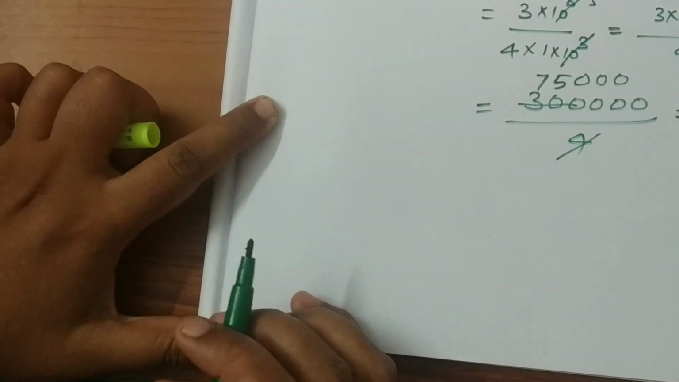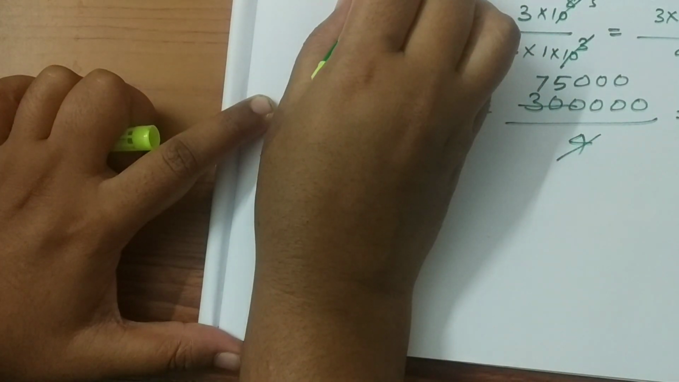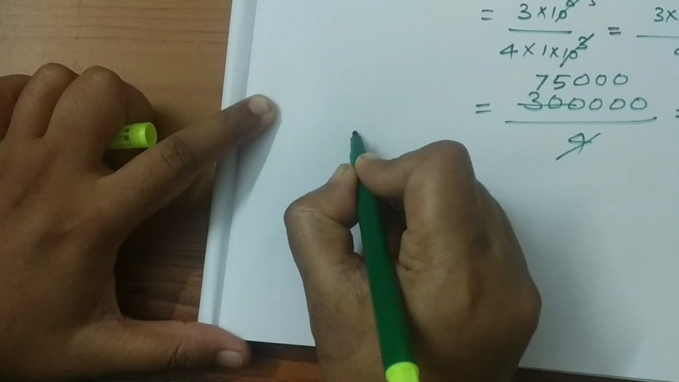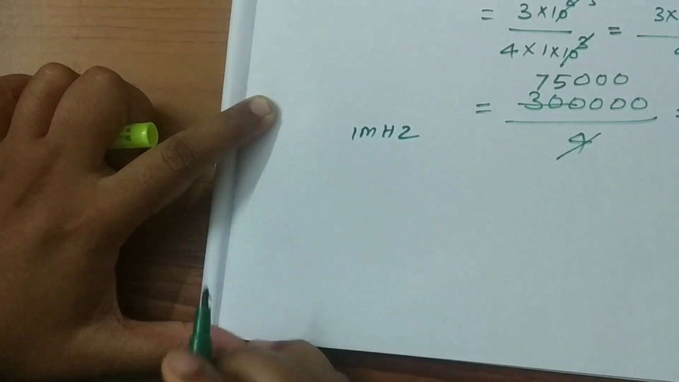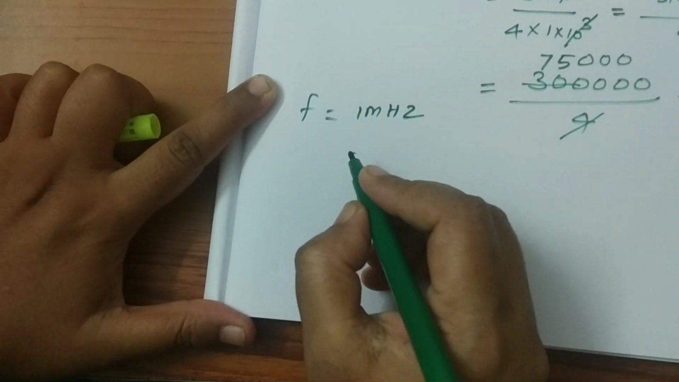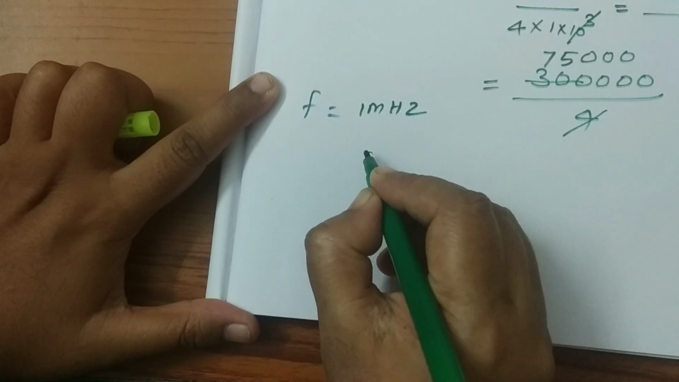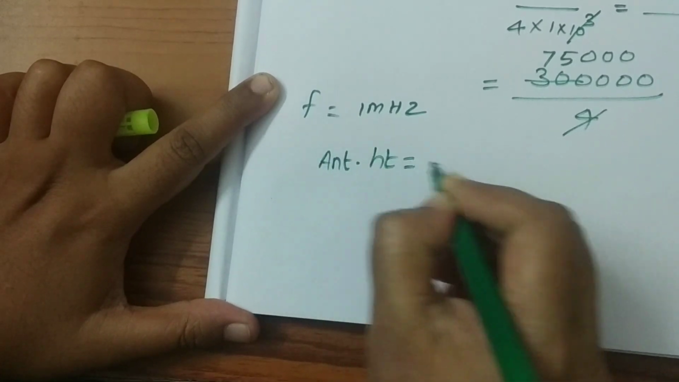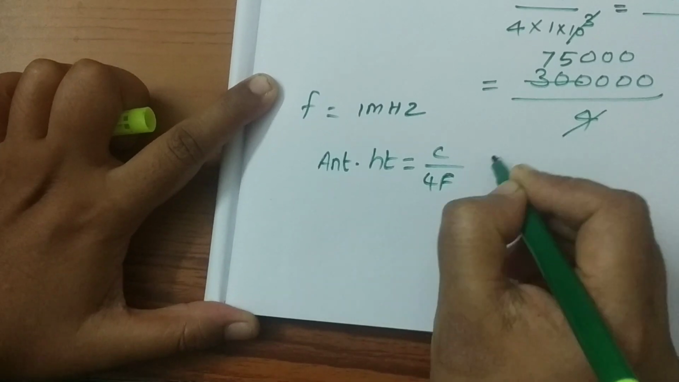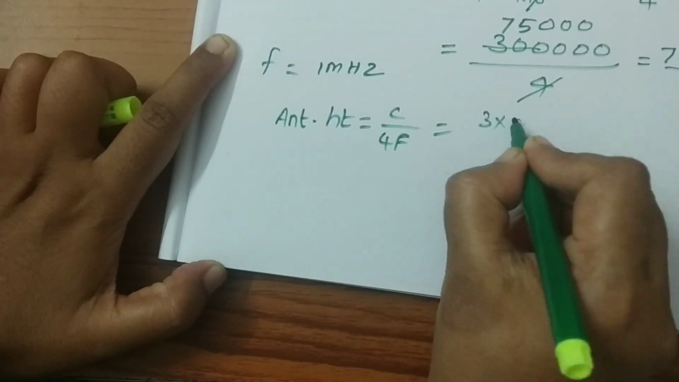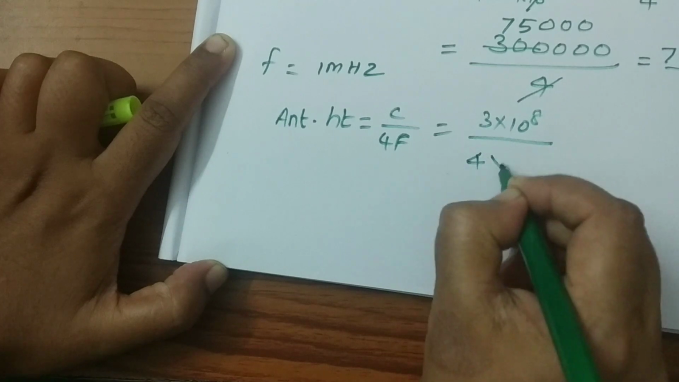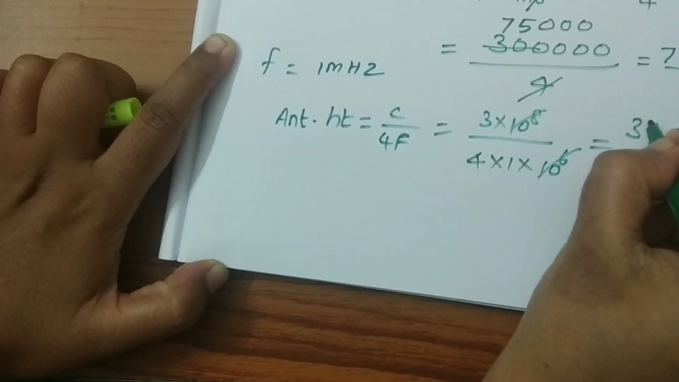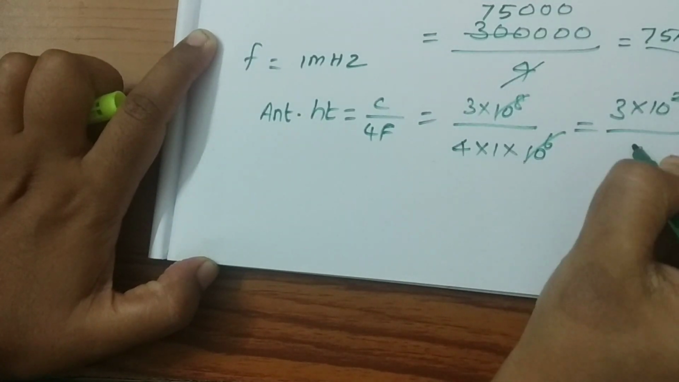With the modulation technique, we are transmitting the 1 kilohertz low frequency audio signal as a high frequency radio signal of 1 megahertz. So now we can calculate the antenna height. Antenna height is C by 4F, which is equal to 3 into 10 power 8 divided by 4 into 1 megahertz, which is 1 into 10 power 6. So it is equal to 3 into 10 power 2 divided by 4.